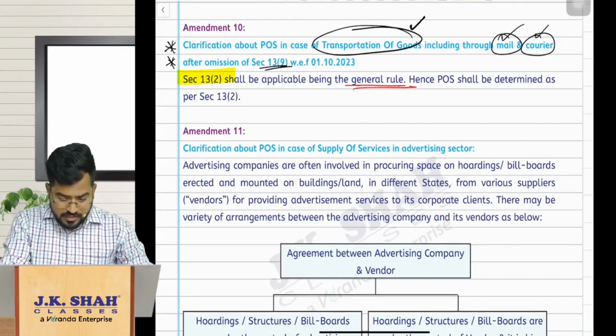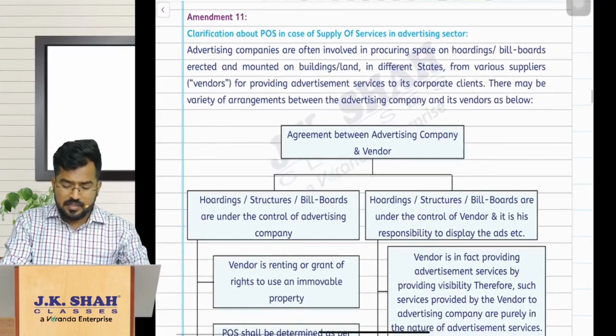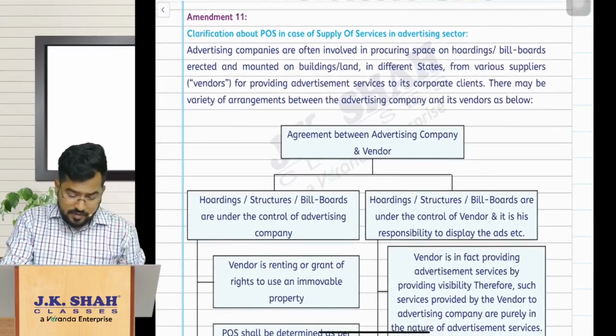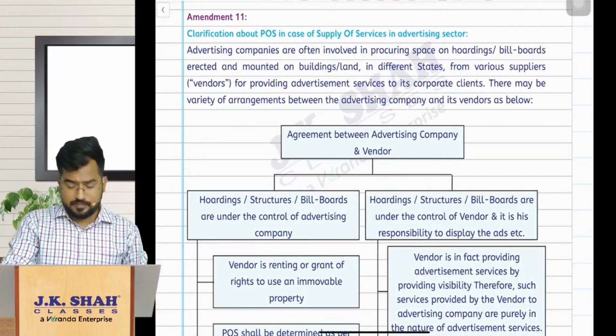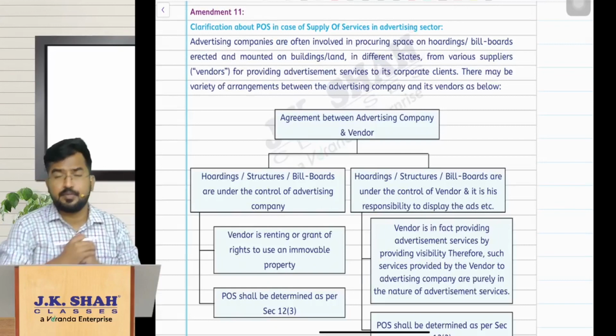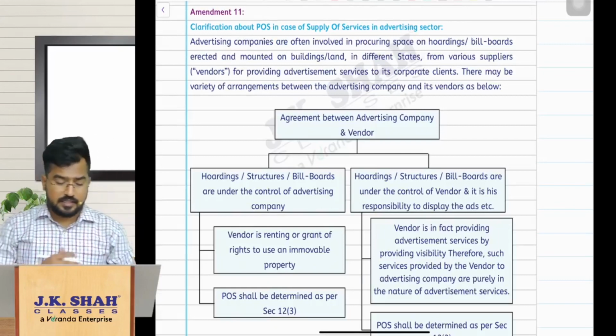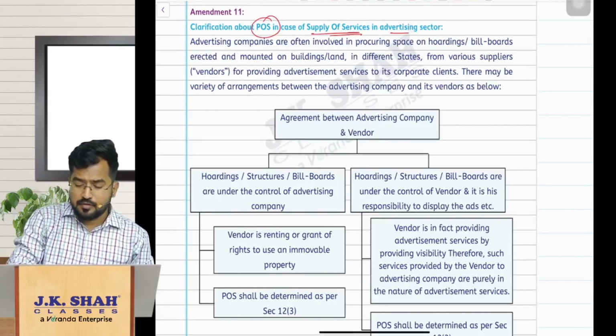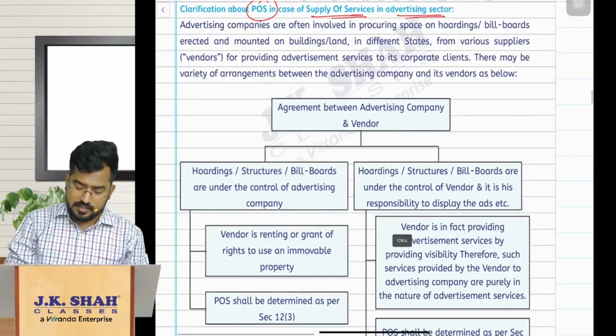So let us move on to the next amendment, amendment number 11. This amendment number 11 is not actually an amendment, but a clarification. What is this amendment all about? Now guys, this clarification is regarding the place of supply in case of supply of services in the advertising sector.